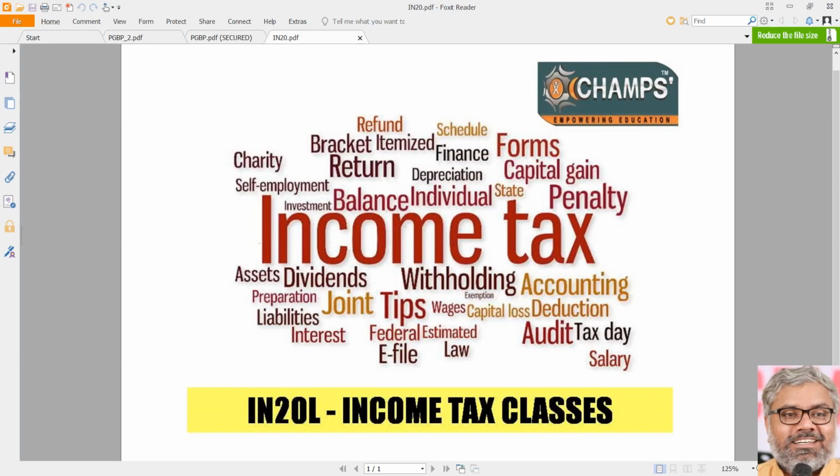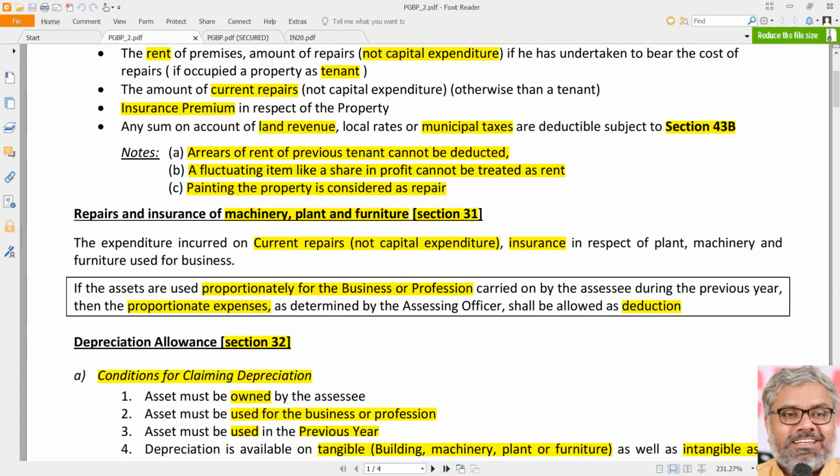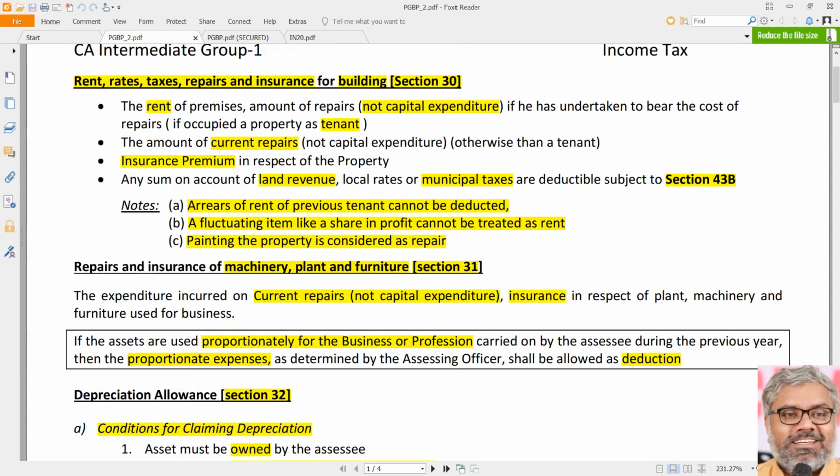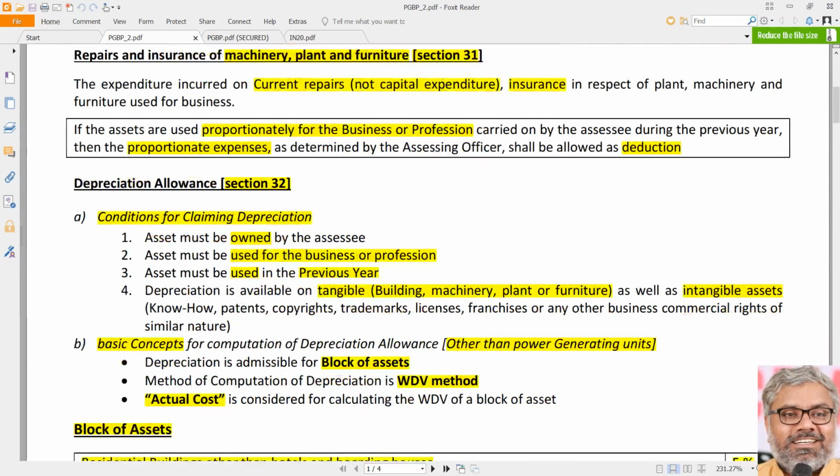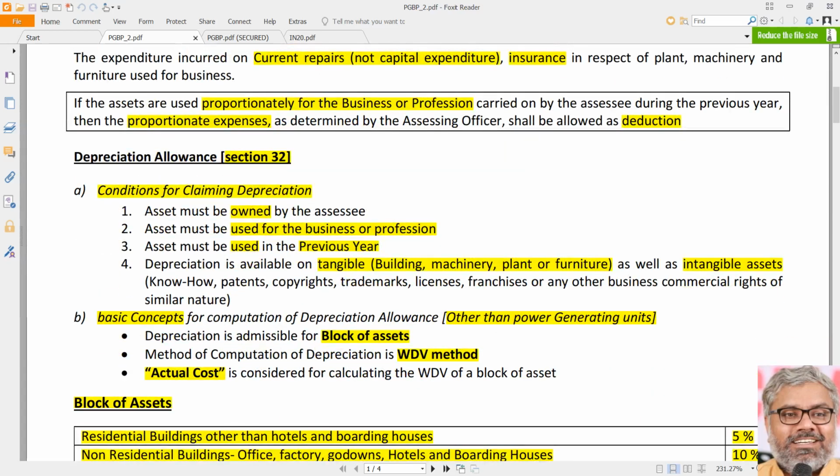In the earlier session, we discussed section 30 and 31 of the Income Tax Act, which give deductions in respect of the expenditure related to rent, rates, taxes, repairs and insurance for building, as well as repairs, insurance and other expenses related to machinery, plant and furniture. After that, we started the discussion on section 32, that is depreciation allowance, or expenditure in the form of depreciation, which is allowed as deduction under section 32.